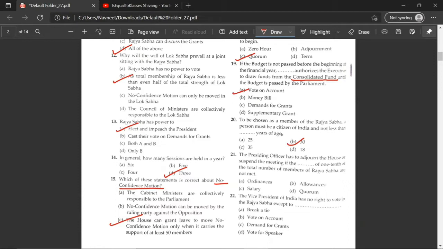The 21st question, presiding officer has to adjourn the House or suspend the meeting if the dash of, so this would be quorum. If you see 1/10 written anywhere, you can just naturally assume that it is quorum. The Vice President of India has no right to vote in the Rajya Sabha except to break a tie.